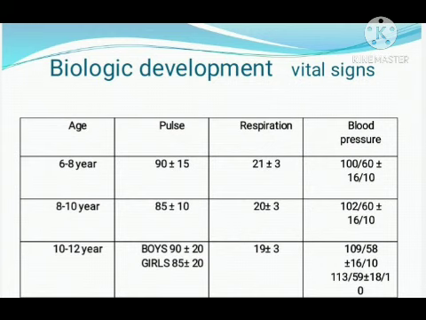So these are the vital signs, and the temperature remains almost the same, 98.6 degrees Fahrenheit in the normal condition. So this is the normalcy of the vital signs.